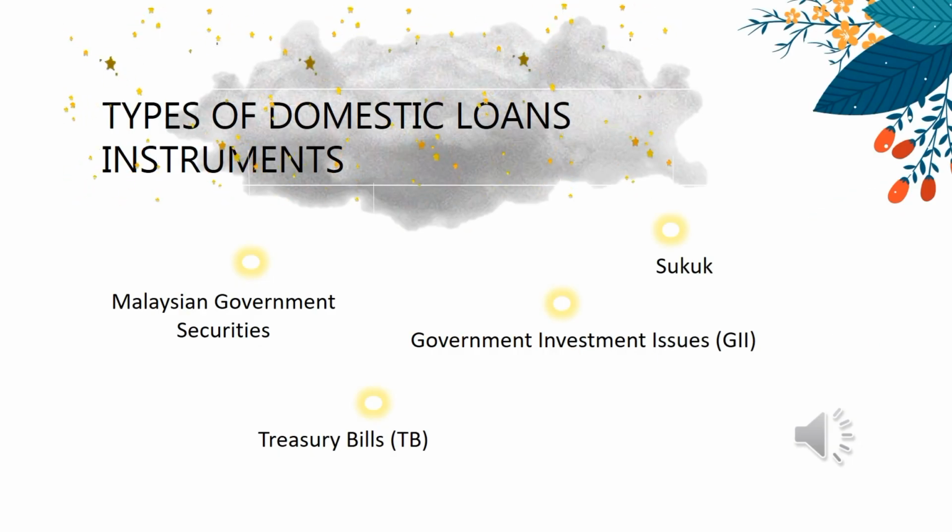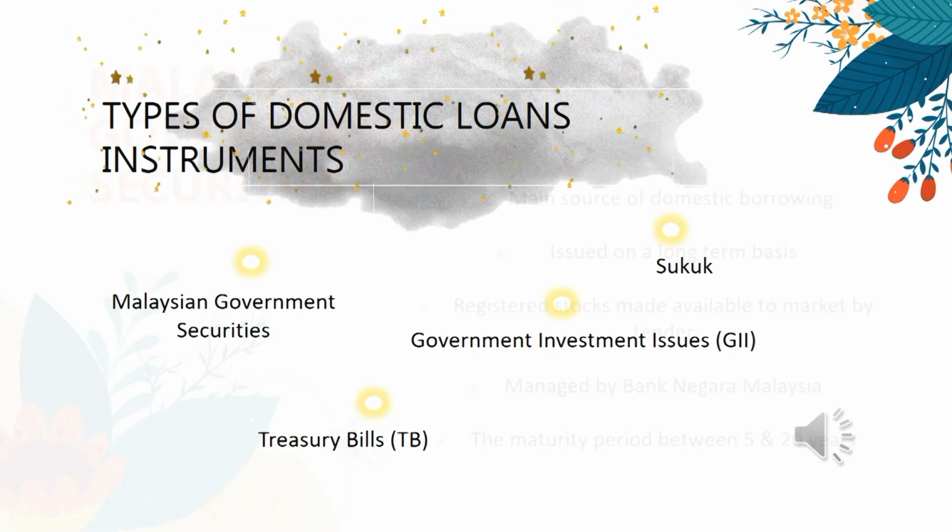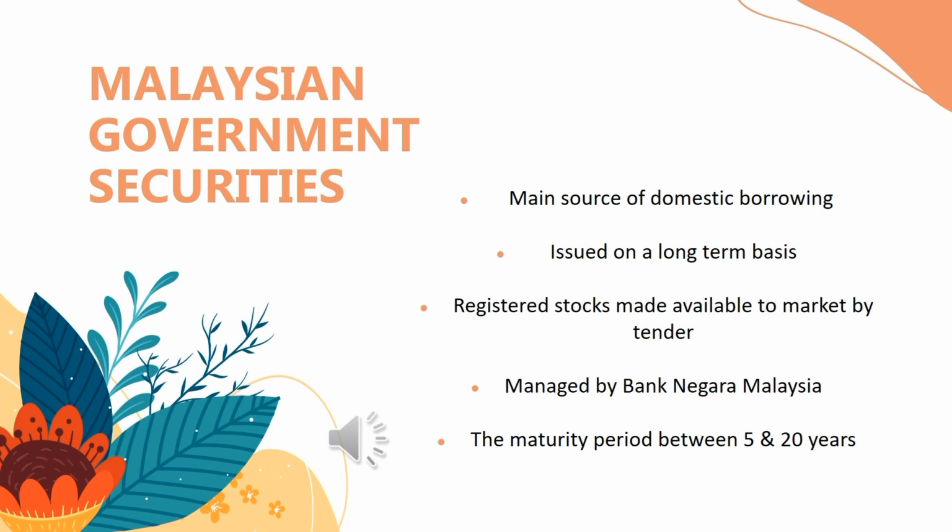There are four types of domestic loan instruments. Firstly, Malaysian government securities, treasury bills, government investment issues, and sukuk. Malaysian government securities represent the main source of domestic borrowing, and they are in the form of bonds issued on a long-term basis to finance federal government expenditure. They are registered stock made available to the market by tender